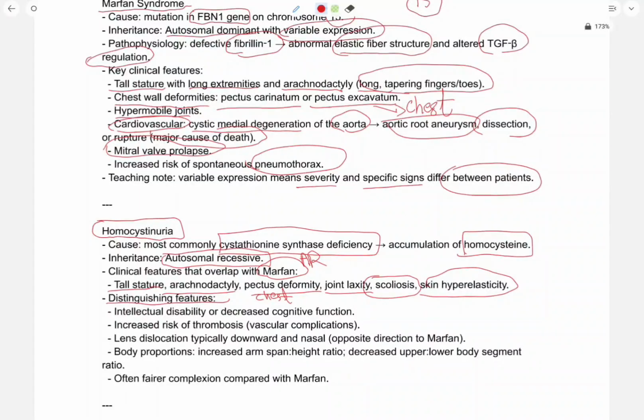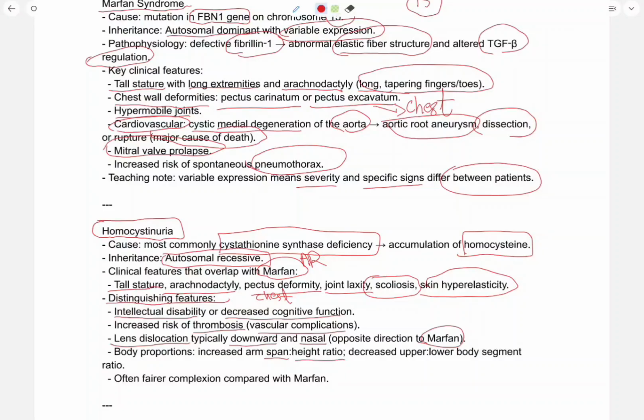Distinction features, so these features are different from Marfan syndrome: intellectual disability or decreased cognitive function, increased risk of thrombosis, vascular complications, lens dislocation typically downward and nasal, opposite direction to Marfan.